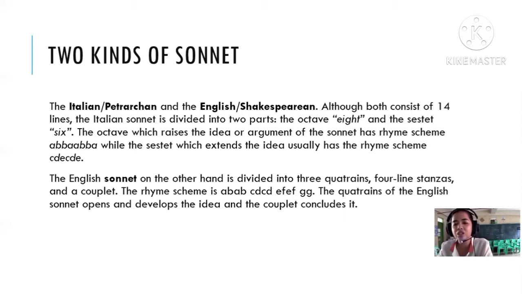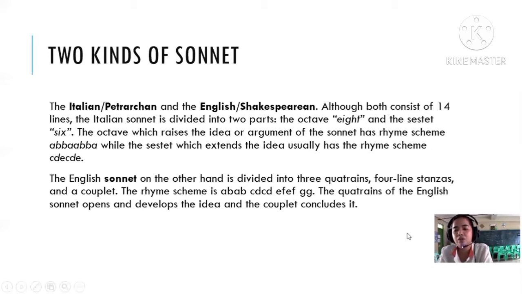Okay? The English sonnet, on the other hand, is divided into three quatrains, so 4-line stanzas, and a couplet. The rhyme scheme is A, B, A, B, C, D, C, D, E, F, E, F, and G, G. The quatrains of the English sonnet open and develop the idea, and the couplet concludes it. You may look into the sonnets of Shakespeare. I think they have different